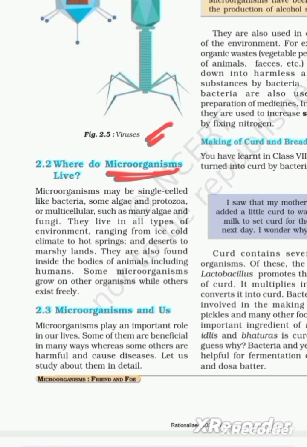Some algae and protozoa are multicellular, such as many algae or fungi. They live in all types of environment, ranging from ice-cold climate to hot springs and deserts to marshy lands. They are also found inside human bodies and also in the bodies of animals.